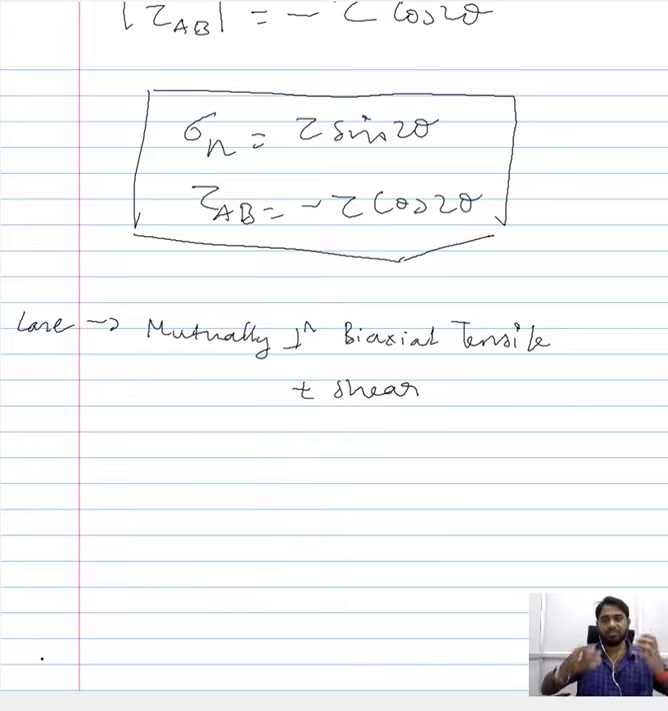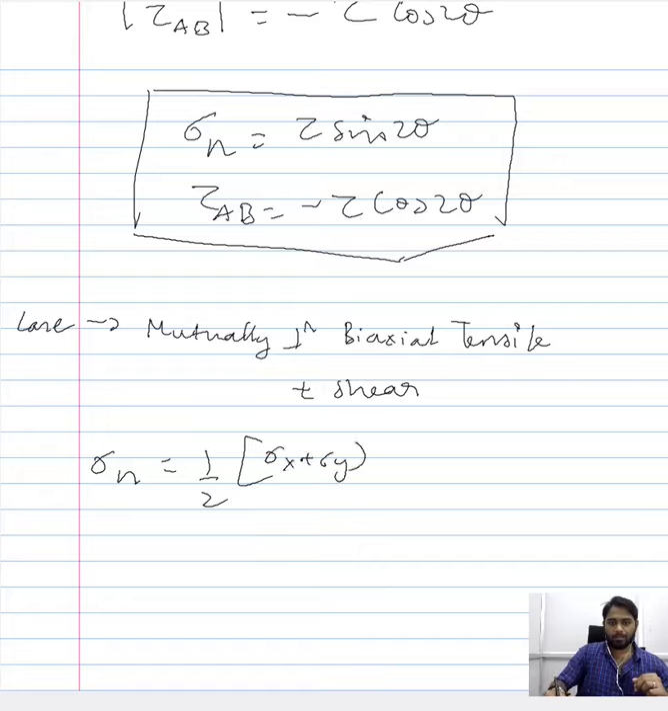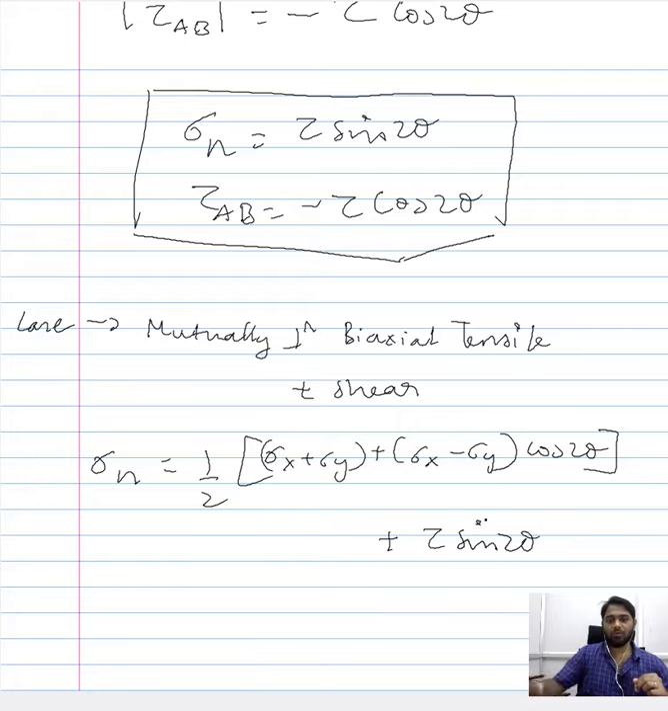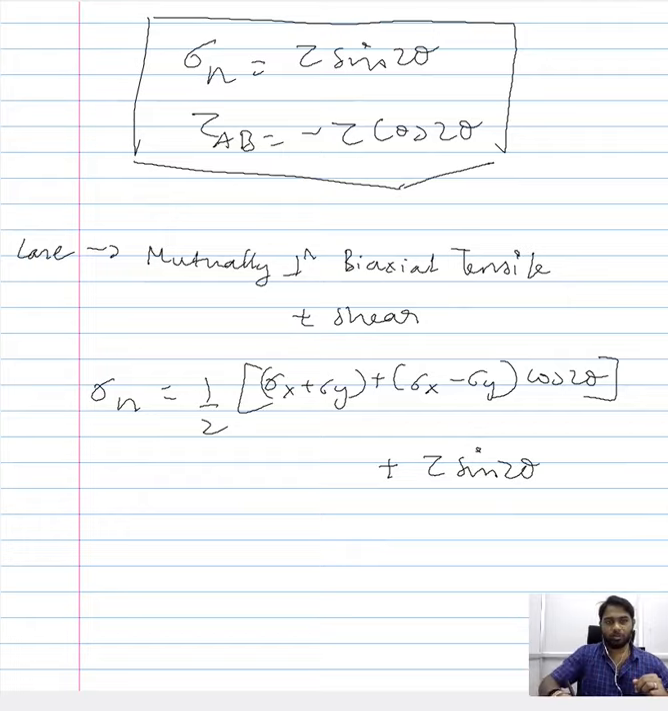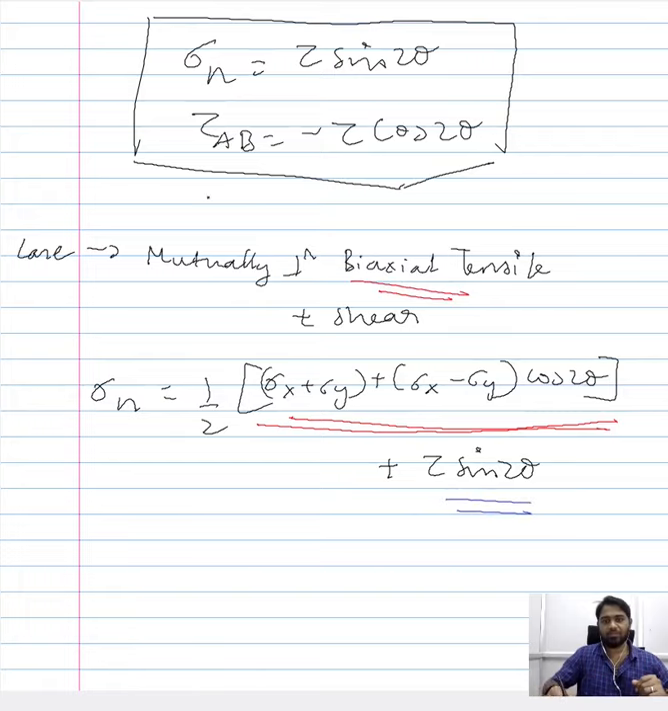So in that case, we can just sum up the expression for the normal stress component. So it would be 1 by 2 (sigma x plus sigma y), plus 1 by 2 (sigma x minus sigma y) cos 2 theta, plus tau sin 2 theta. So all that we have done is this expression, the one that is highlighted in red, we got from the consideration wherein we just assumed biaxial tensile loading, and the blue we just derived, and we sum it up for the case wherein you have mutually perpendicular biaxial tensile loading and along with the shear.